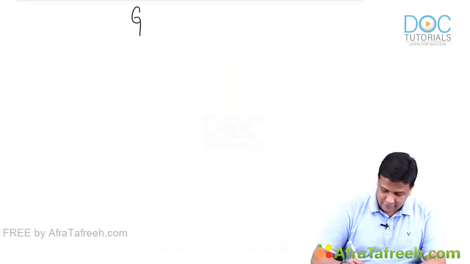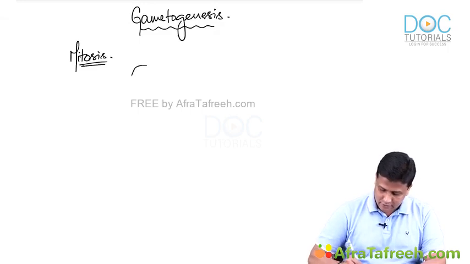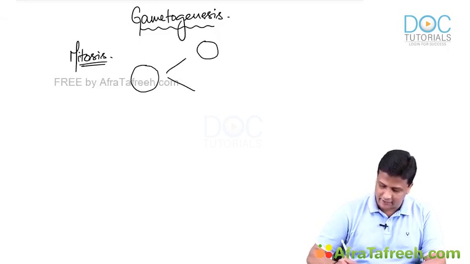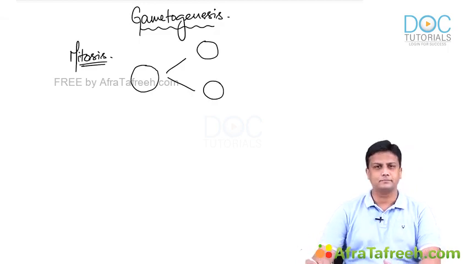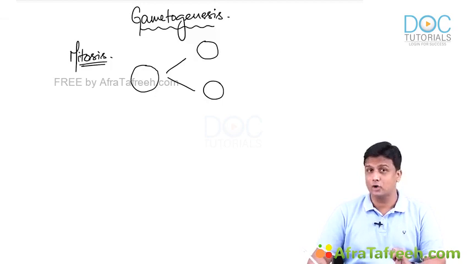So please write the heading as gametogenesis. And in gametogenesis, first let's see what's happening in mitosis. What is mitosis here? There will be a parent cell, and the parent cell will divide into two identical daughter cells. In mitosis, a parent cell divides into two identical daughter cells.